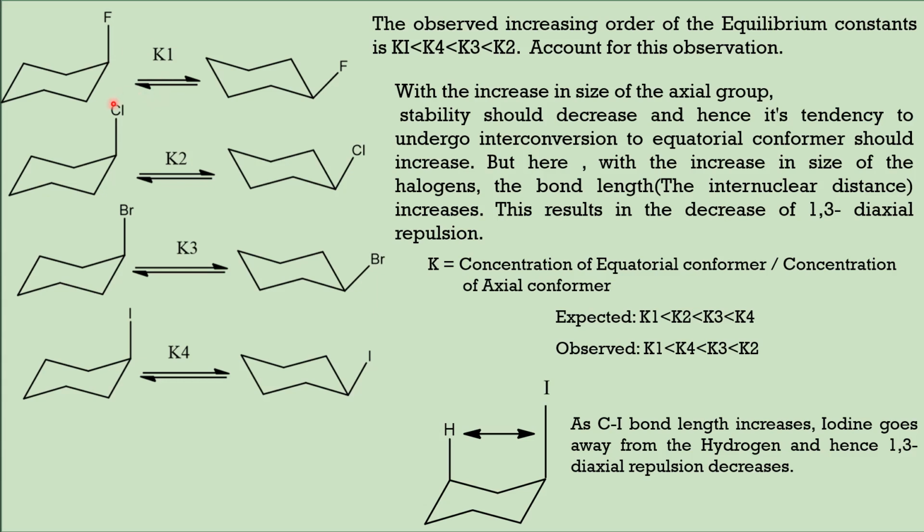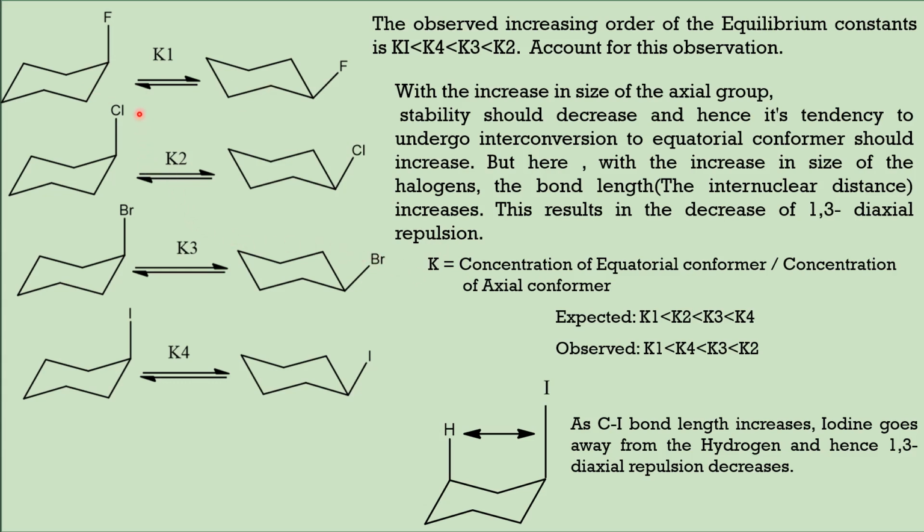The equilibrium constant for this ring flipping process, K, is equal to the concentration of the equatorial conformer divided by the concentration of the axial conformer. And always the concentration of the equatorial conformer is much higher than the concentration of the axial conformer. Therefore, the equilibrium constant K is always greater than 1.